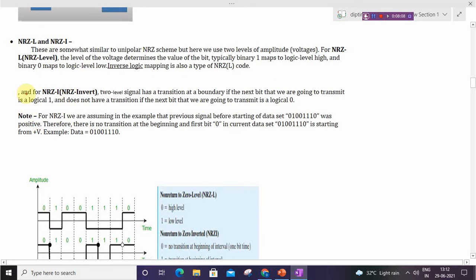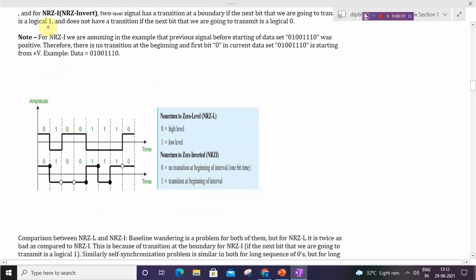And NRZ-I, that is NRZ invert. The two-level signal has a transition at the boundary if the next bit that we are going to transmit is a logical 1, and doesn't have a transition if the next bit that we are going to transmit is logical 0. Means in 0 there is no transition and in 1 there will be a transition. Okay, so let us check an example with the data 0 1 0 0 1 1 0.